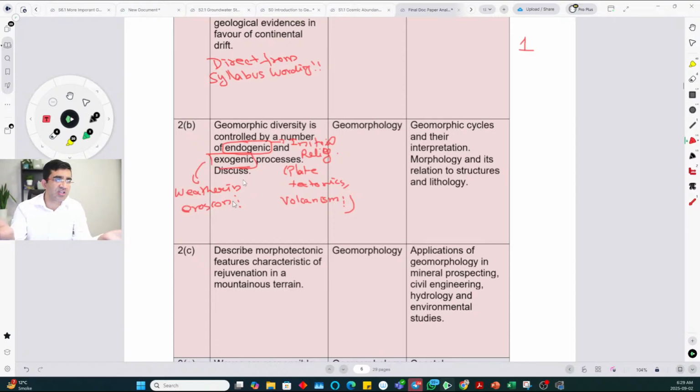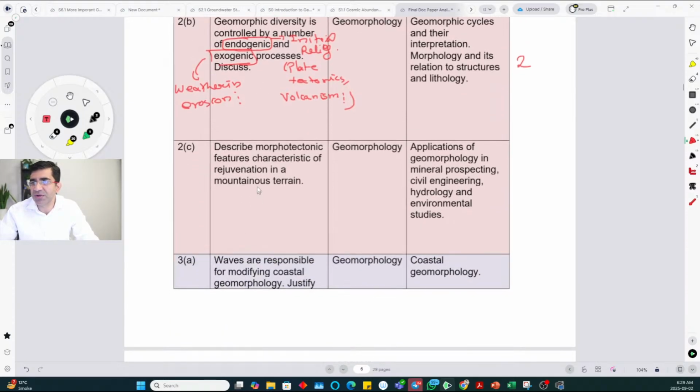The general discussion of overall geomorphic diversity is the diversity in geomorphic landforms, and you can give some examples also. Endogenic processes can provide initial relief, and then rivers cut down that initial relief to give you geomorphic features such as valleys and hills. So those kinds of things you have to write in this answer. Again, it is direct from syllabus, but it is not a difficult question. Even if you give it 2, that is fine. It will be a 1 or 2 question.